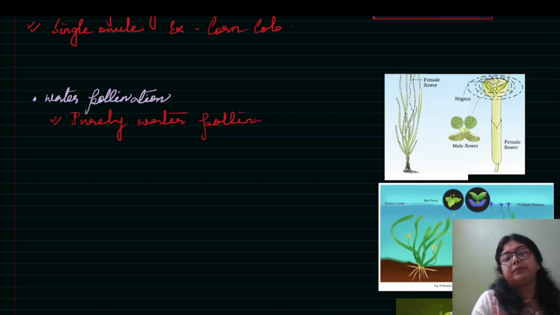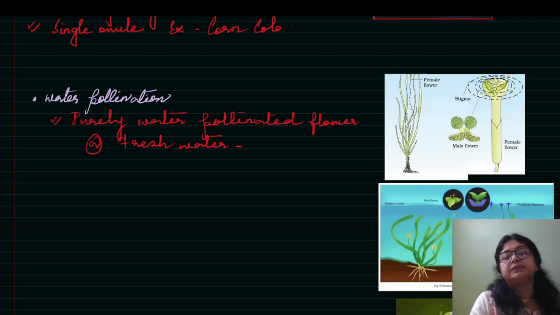प्योरली वाटर पॉलिनेटेड मीन्स वाटर के द्वारा ही पॉलिनेशन हो रहा है. क्यों मैं प्योरली बोल रही हूँ, आफ्टर सम टाइम ओनली you will understand. So under that there are two parts. One is fresh water. These names are important. The question comes from here. So I am giving you in point. Go through this and learn it.